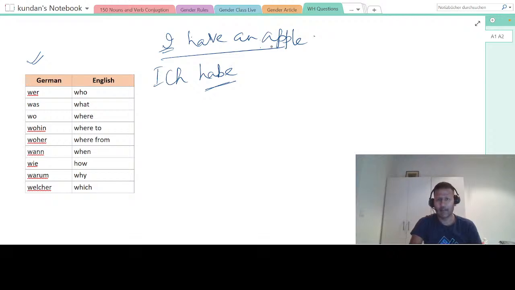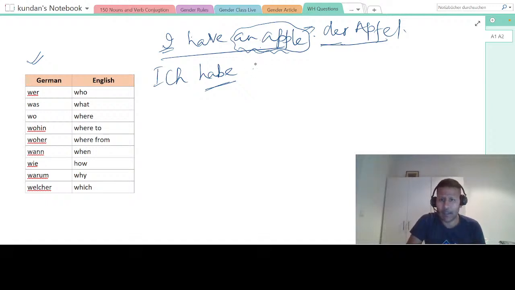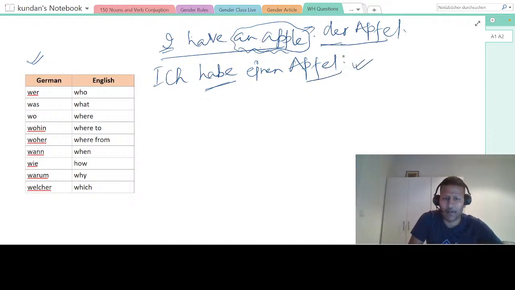Habe, right? And an apple. Apple is masculine, der Apfel. When I say I have an apple, this apple becomes accusative, so der changes to den because this is masculine. I have told you several times now. Ich habe einen Apfel. This is the sentence, and we have already seen this several times.